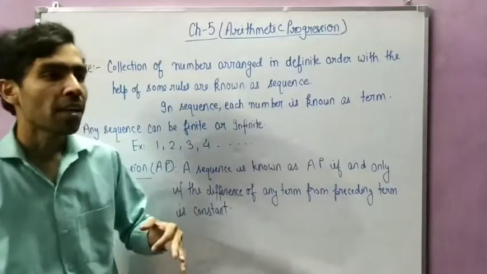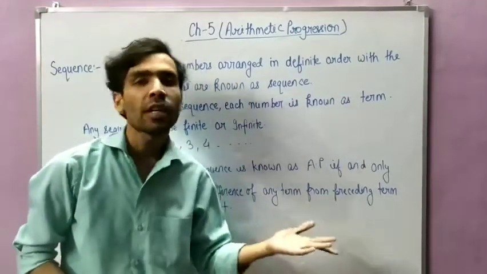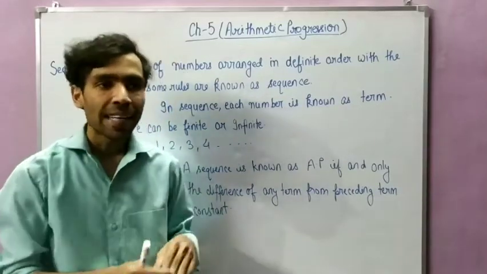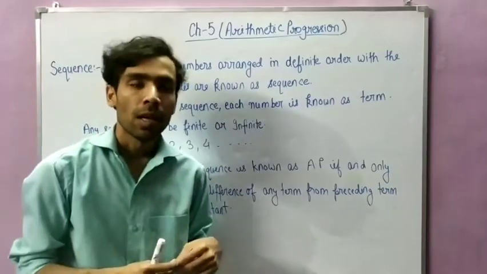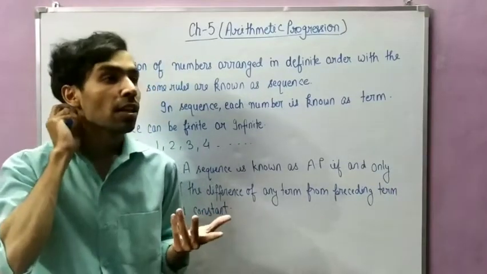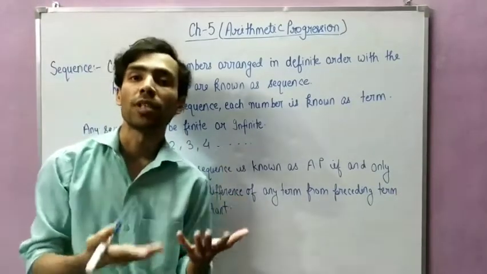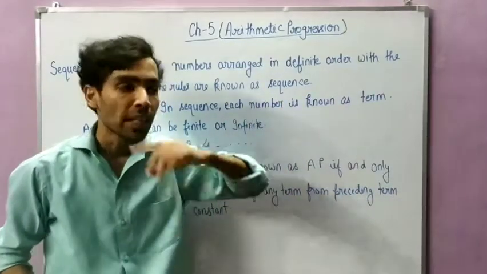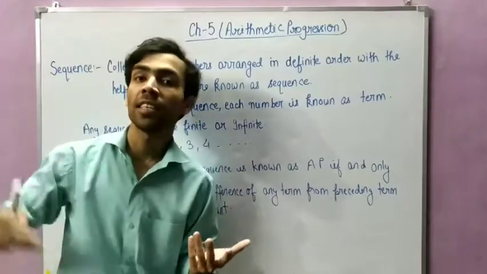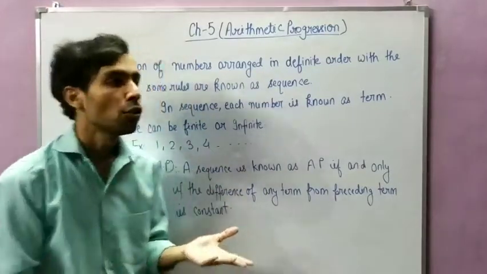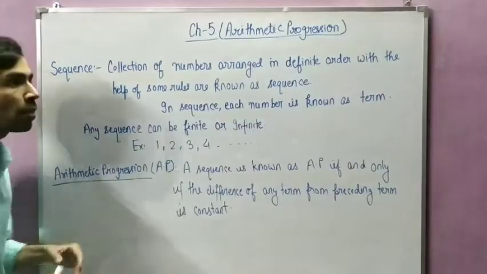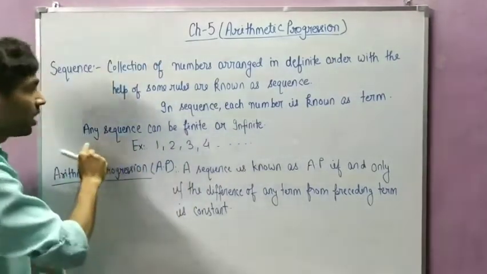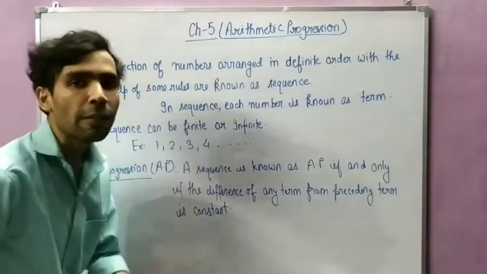Okay, you can write a finite sequence or an infinite sequence. So what do you understand by finite sequence? Finite means which we can count. Like the number of students in a class is a finite number. But if I ask you how many stars are in the sky, that will be infinite. It is the same in the case of a sequence also. A sequence can be finite as well as infinite. So I have written: any sequence can be finite or infinite.